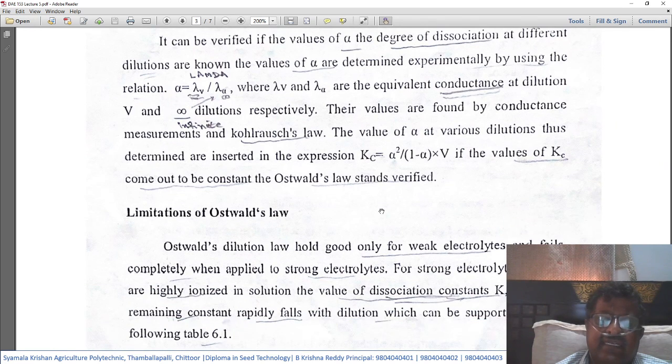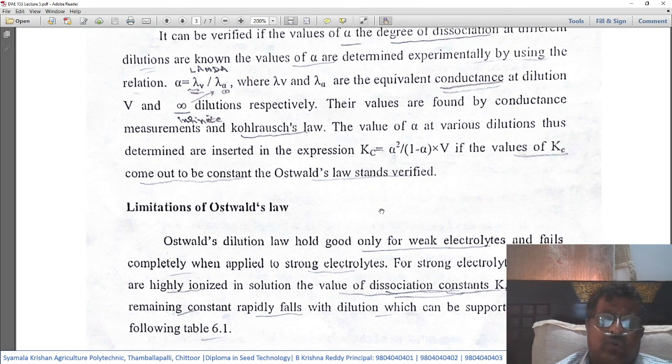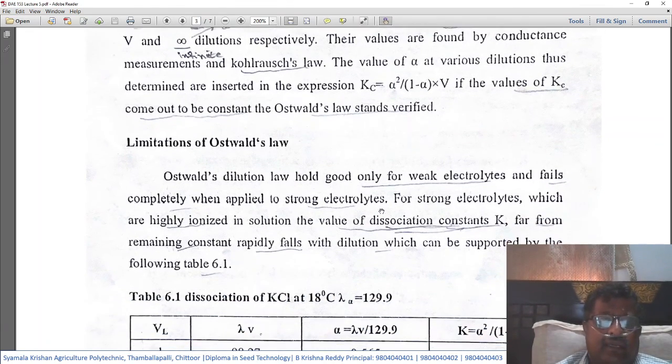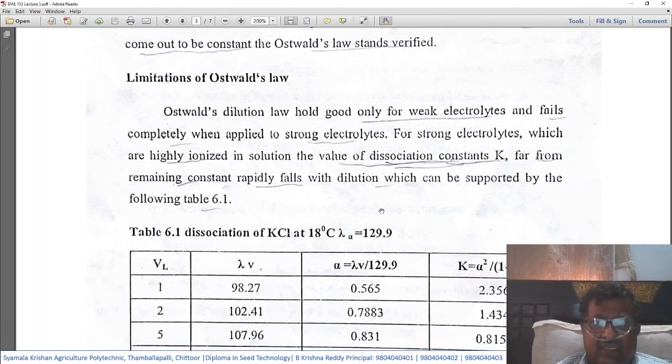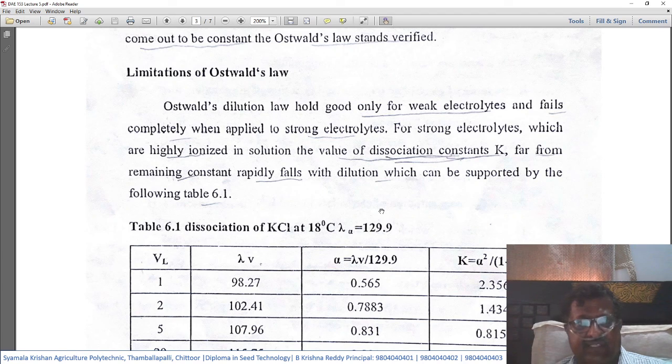That means it is proven. Okay, limitations of Ostwald's law: there are certain limitations for this law.